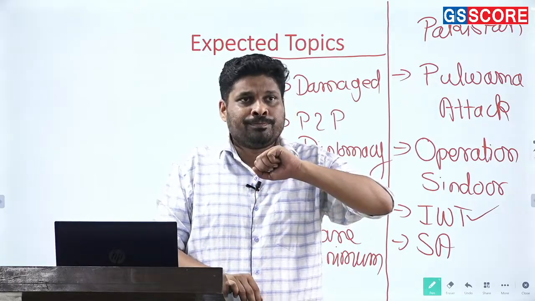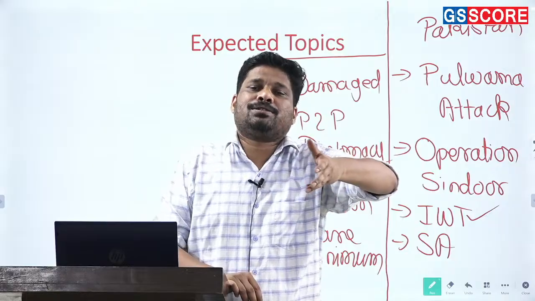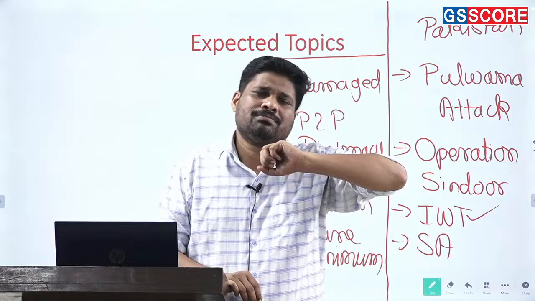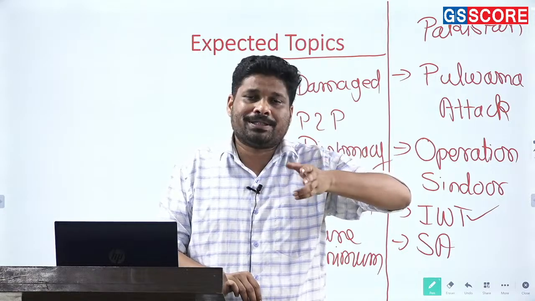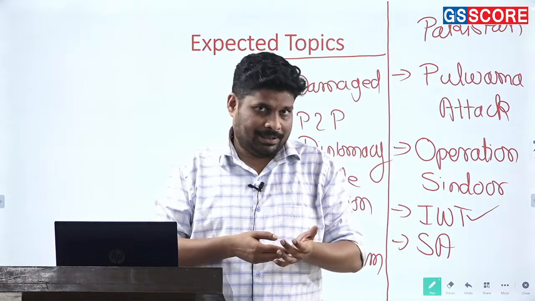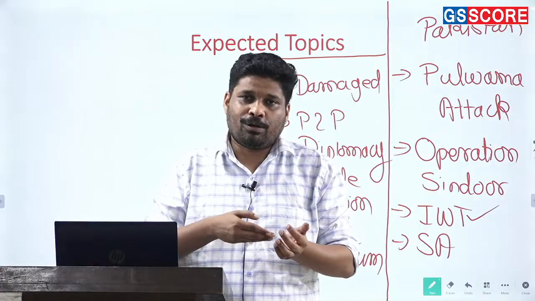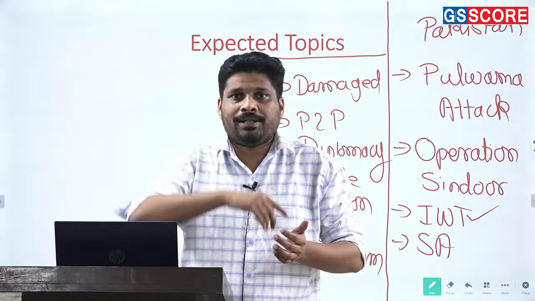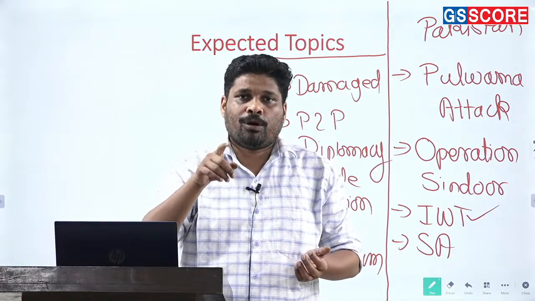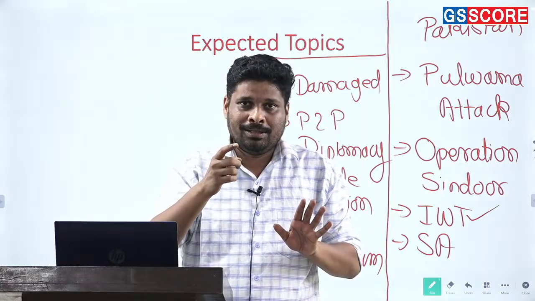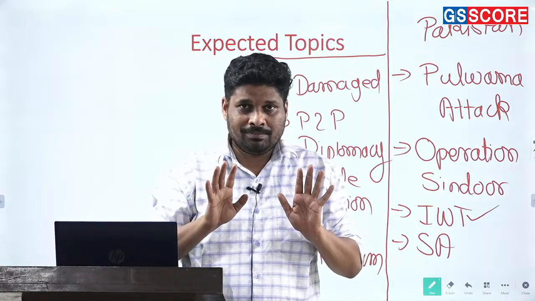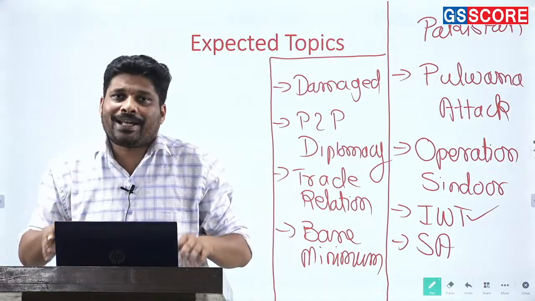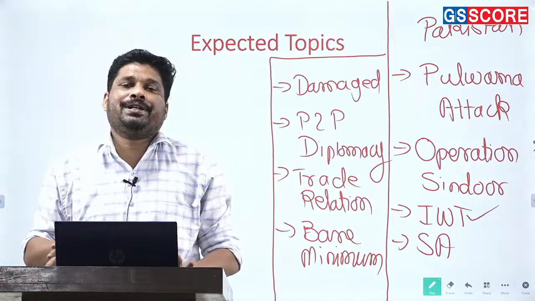Okay, if LOC is not considered to be a pursued border or ad hoc border between India and Pakistan, that means LOC does not exist. All right, that also basically means the international border between India and Pakistan, or the border between Kashmir and Pakistan, is basically the border between India and Pakistan. Through Simla agreement, what was agreed upon, this is ceasefire line, this is ad hoc boundary between India and Pakistan.